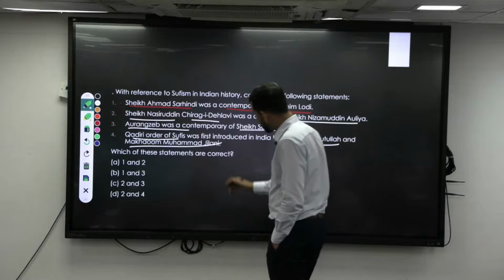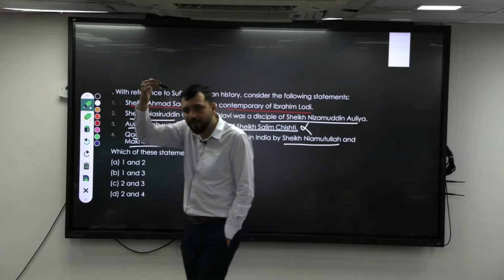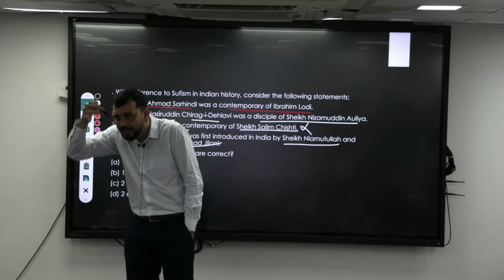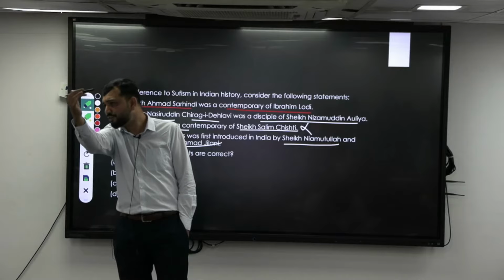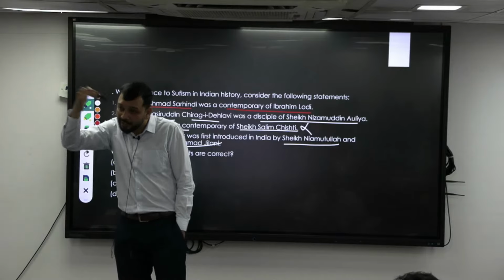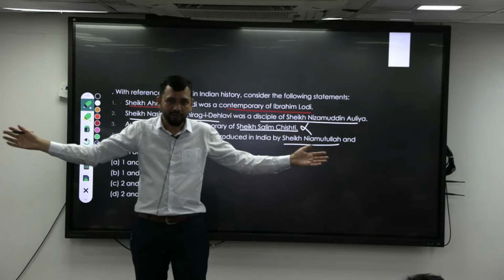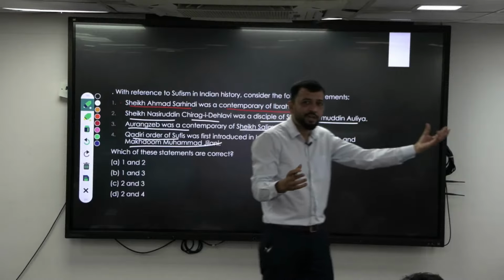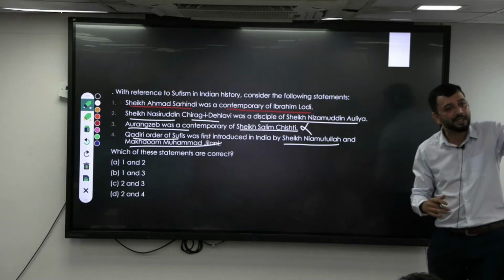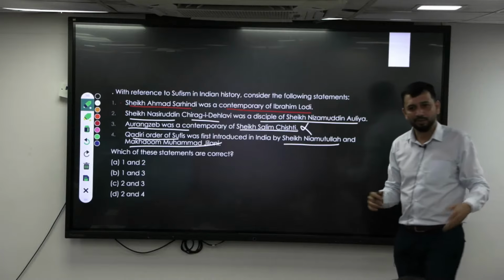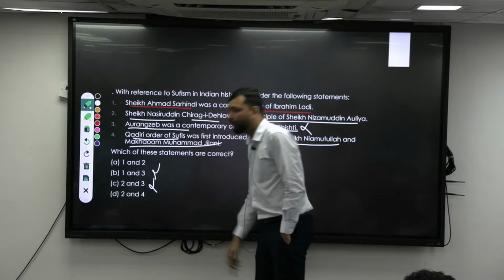Akbar. So who is Aurangzeb? After Akbar will come Jahangir. After Jahangir, his son will be Shah Jahan. So Shah Jahan was grandson of Akbar, right? And his son was Aurangzeb. So Aurangzeb is a great grandson, and there is a lot of difference in their time period. If he is contemporary to Akbar, he cannot be a contemporary to Aurangzeb, who comes much later. So this is wrong, and I can remove this one, right?